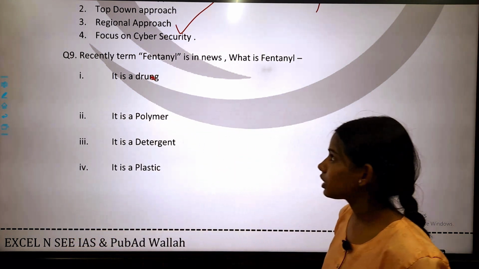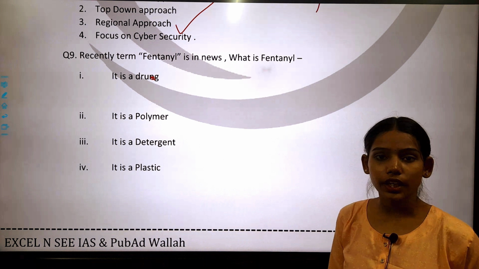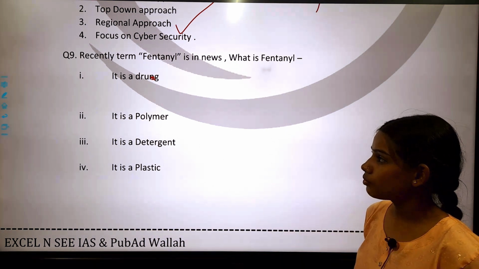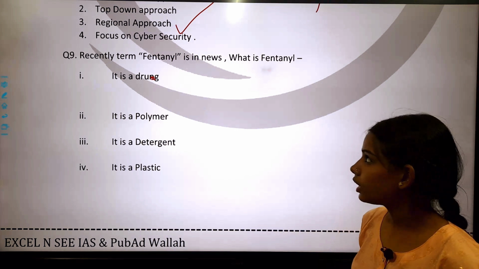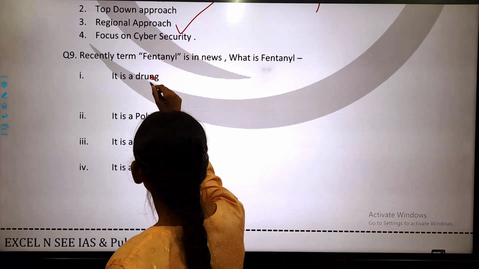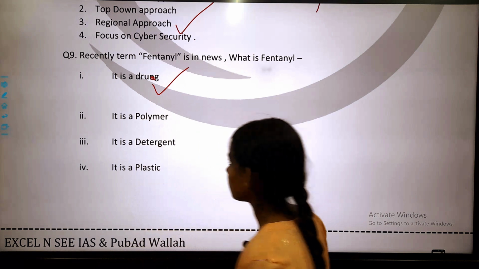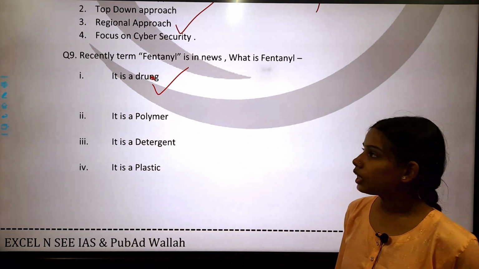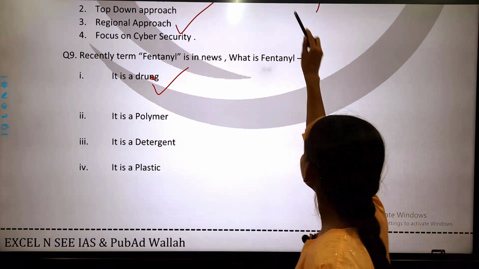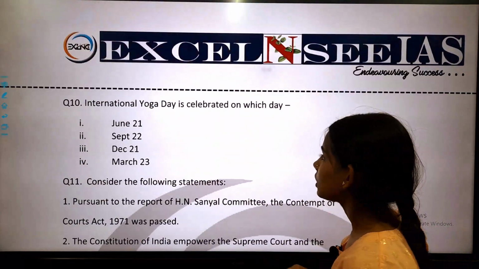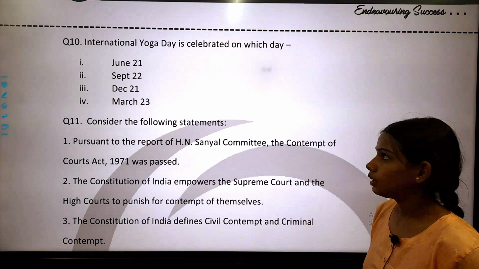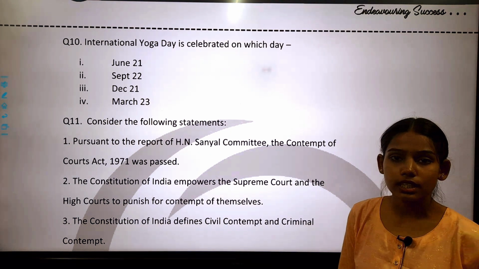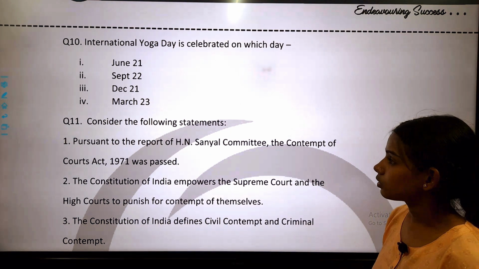So the term fentanyl has been currently used for a type of drug. So option 1 is correct, that fentanyl is a type of drug. Now come to the next question. Question number 10, International Yoga Day is celebrated on which day?